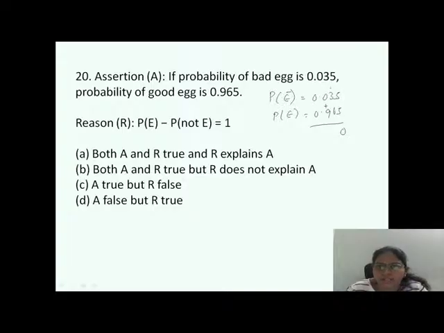5 plus 5, 10, 1. Yes. 6 plus 2, 9, 10, 1. Yes, that's 1. Right. But they told that probability of E minus probability of not E. No, it is probability of E plus probability of not E. Yes, A is true, but R is false.